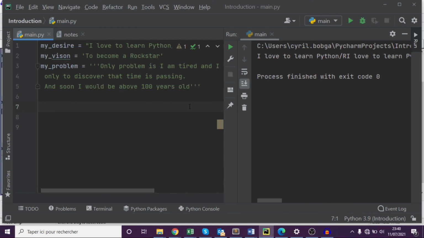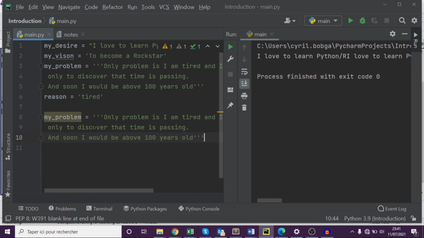And let's talk a bit about F strings. Okay, so this is my problem. Let's say your problem changes from tired, you're busy. So we can create another variable. Let's just put reason. Let's bring this down here, for example. So if we have to run this, each time we want to change this tired, it is stressful to be changing it all the time. We use what they call F strings.